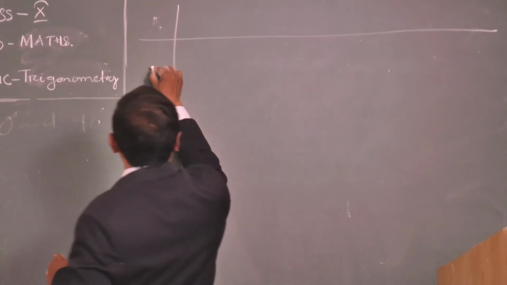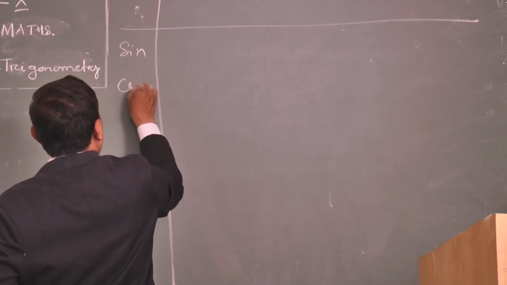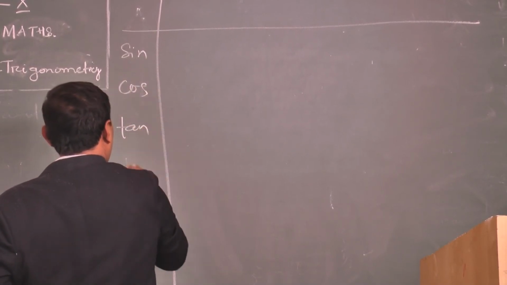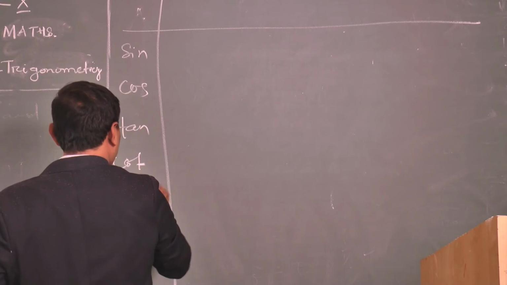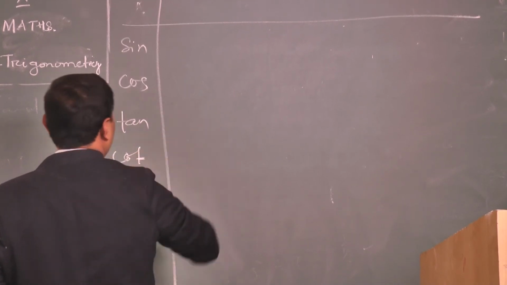Take the ratios: sin, cos, tan, cot, sec, cosec. Clear?